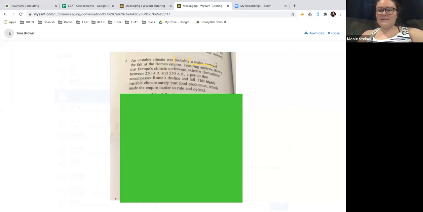Tree ring analysis shows that Europe's climate underwent extreme fluctuations between 250 AD and 550 AD, a period that encompasses Rome's decline and fall. So we're using tree ring analysis to determine that the climate underwent extreme fluctuations during the period of Rome's decline and fall.